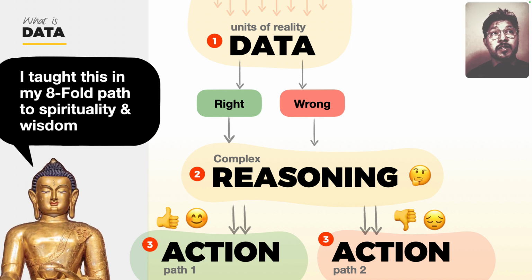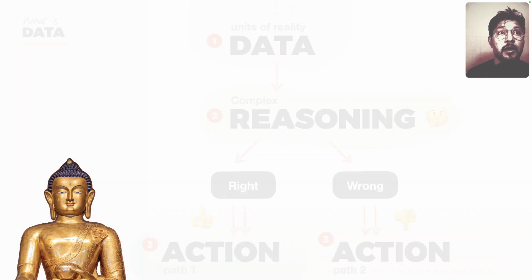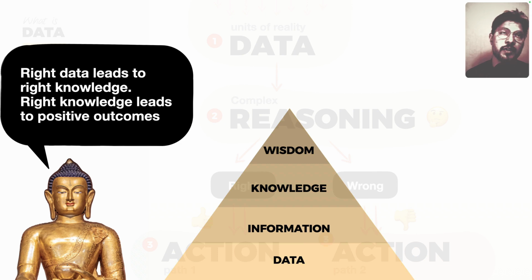If you think of it, that's what Buddha taught in his Eightfold Path to Spirituality and Wisdom. Right action, right data, or whatever he said. Right thinking, right speech, right whatever. What's right thinking actually?